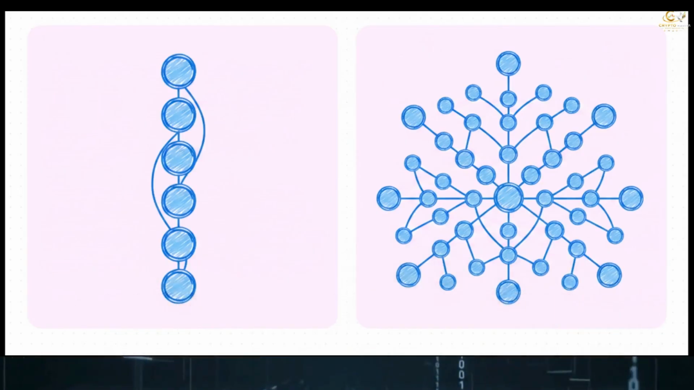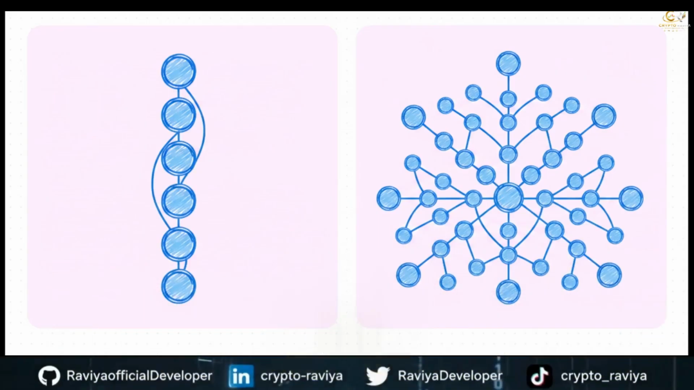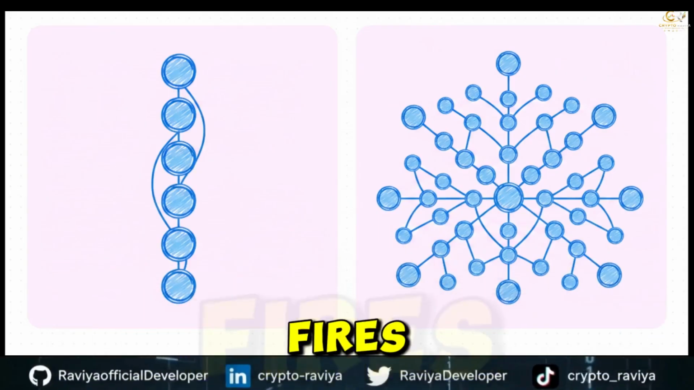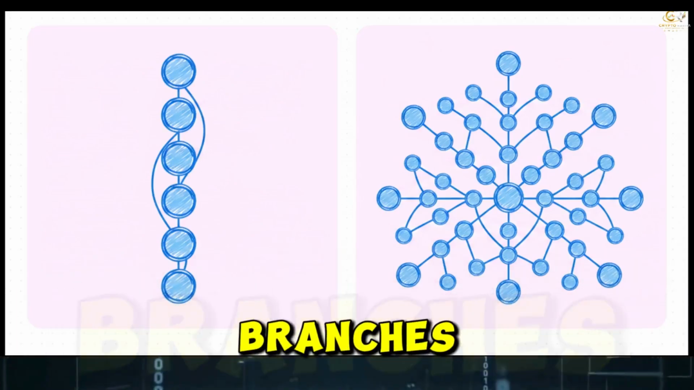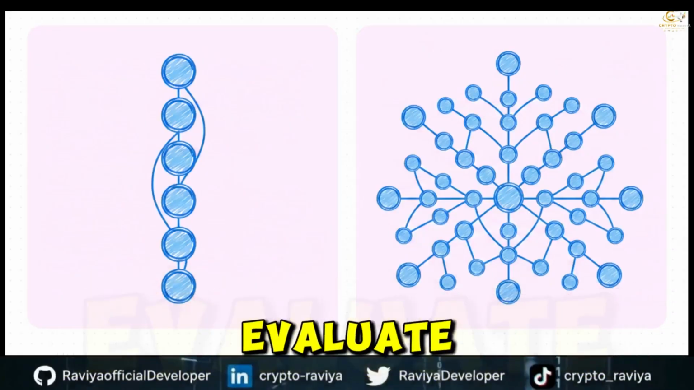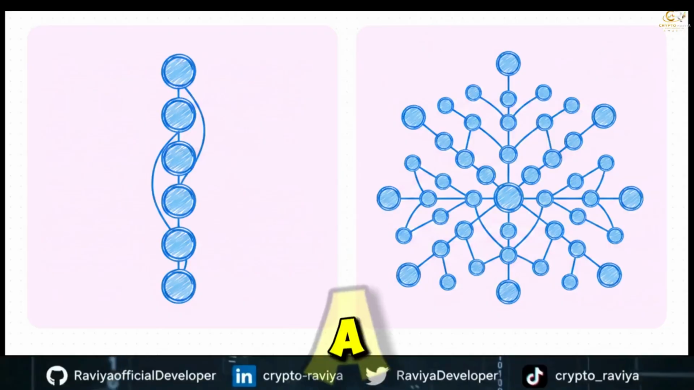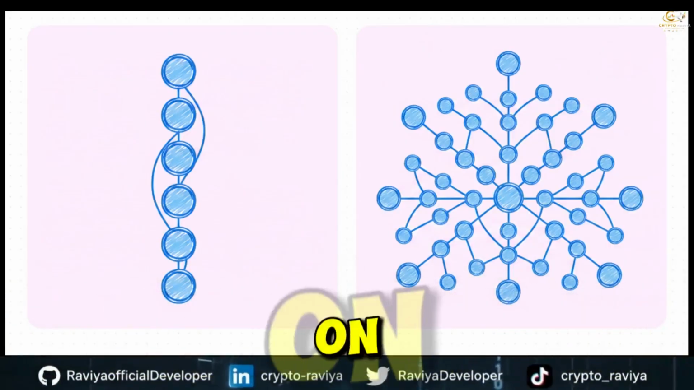Enter tree of thoughts, or ToT. This takes things to a totally new dimension. Instead of one single path, ToT fires up multiple alternative reasoning branches simultaneously. It lets the model explore different avenues, evaluate them, and actually backtrack if a path starts looking wrong. It's navigating a massive combinatorial problem space all on its own.